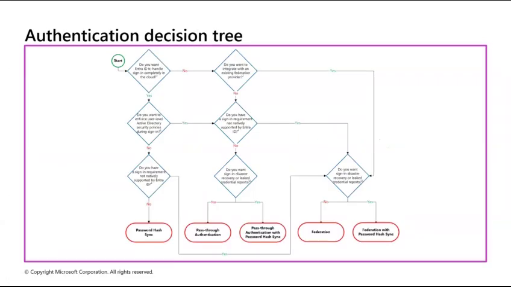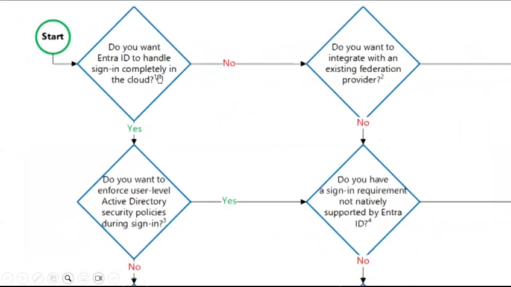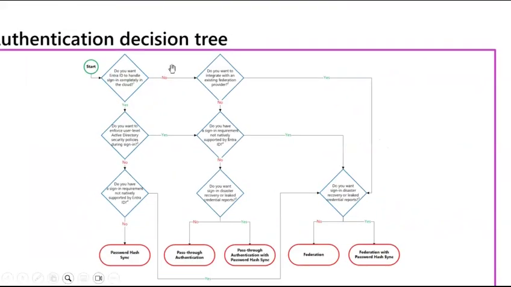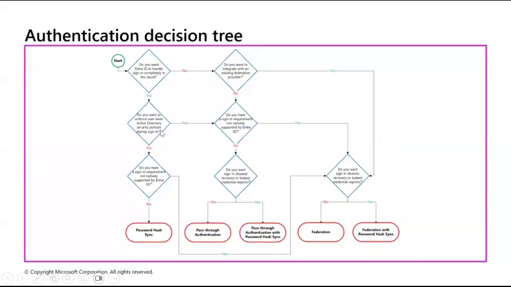Now see, how do you decide which authentication to go with? The first question it is asking is, do you want Entra ID to handle sign in completely in the cloud? If the answer is yes, then it asks a further question. Do you want to enforce user-level Active Directory security policies during sign in?